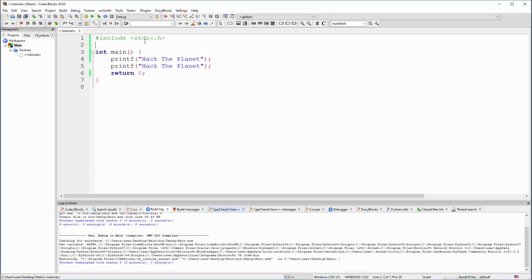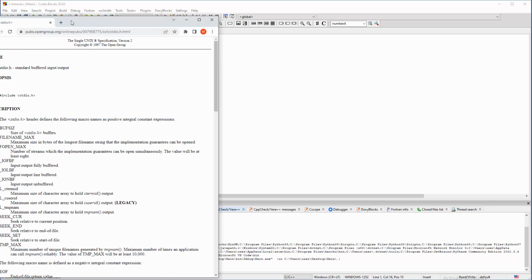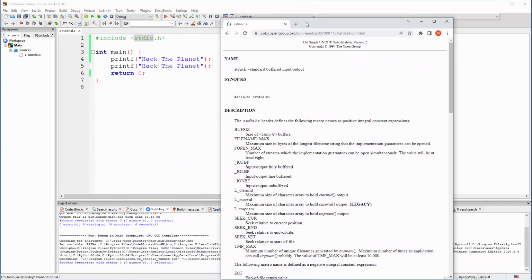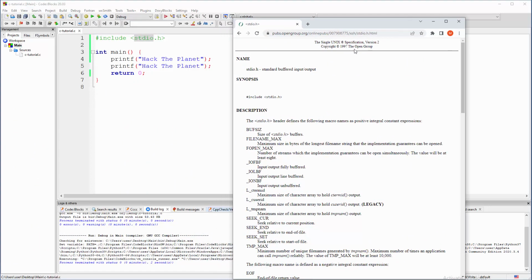So you're probably wondering, what is in this stdio file anyway? Let me find that on the internet. This is some old documentation but valid, from 97, Open Group Single Unix Specification version 2, blah blah blah. So this is stdio.h, standard buffered input output, and we're going to include it with this include line exactly like we have here.